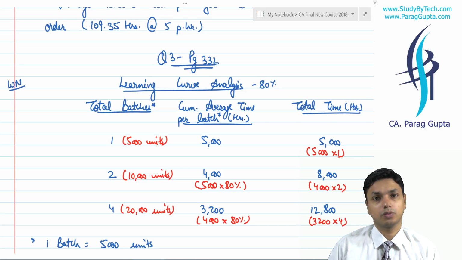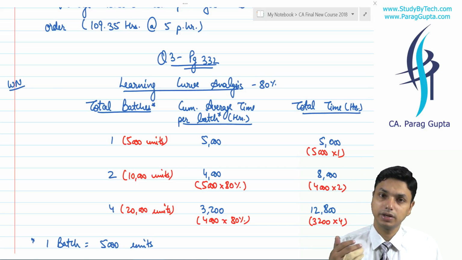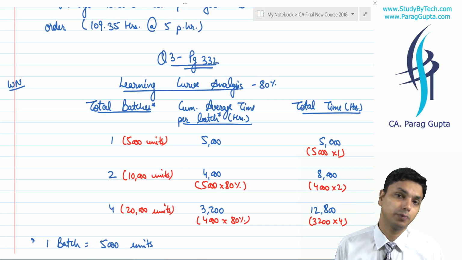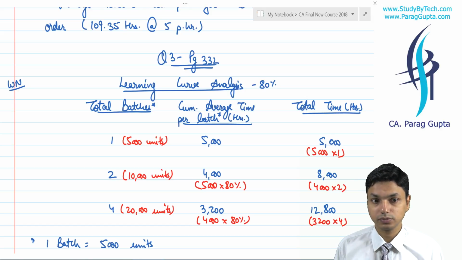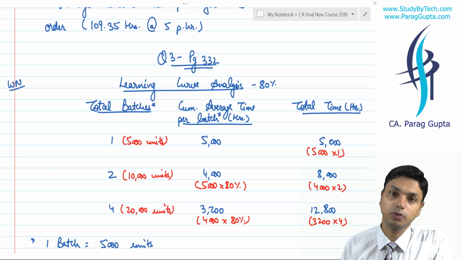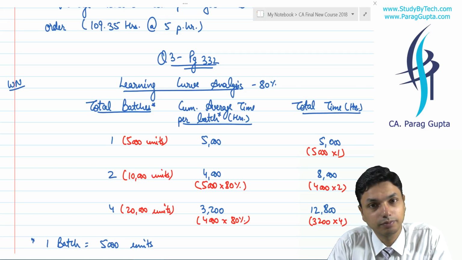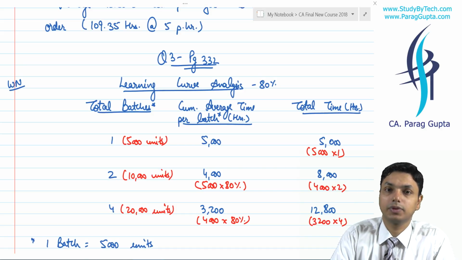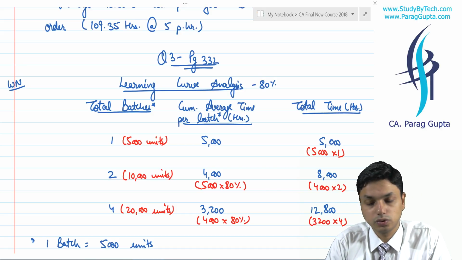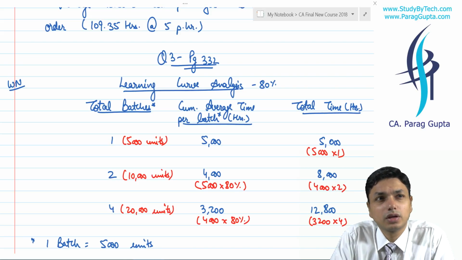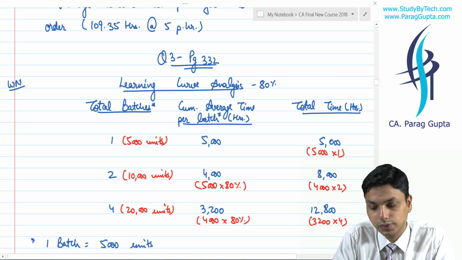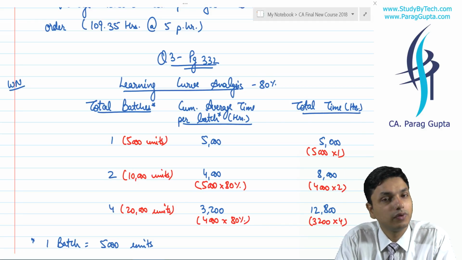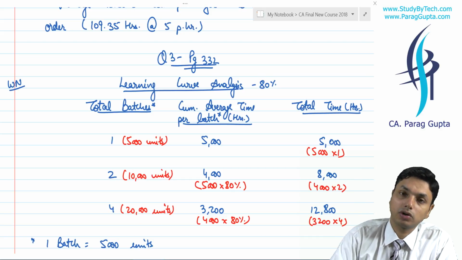And I told you why, because with every increase in output we get certain improvement in our efficiency. Because of this improvement we will get benefit, and we will require less time than the previous time to produce the next few units. I also told you that if there is a situation of batch, we will apply the learning curve theorem on the batch and not on a per unit basis.